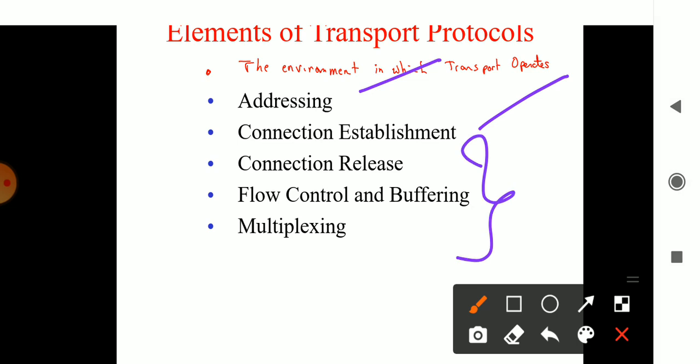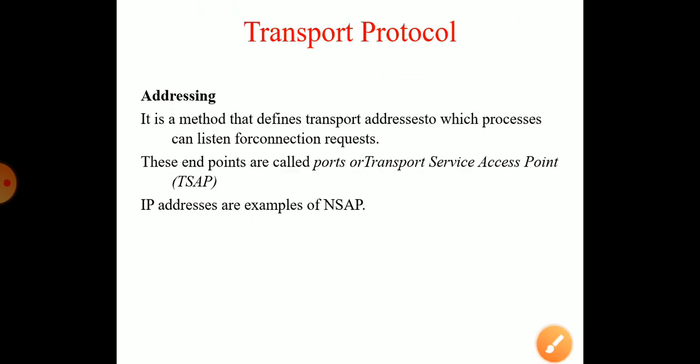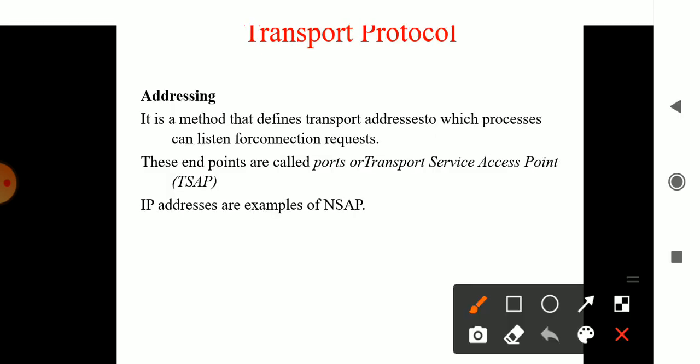Okay, so here, addressing. What do you mean by address? Already you know the meaning of address. Address is nothing but identifying from whom to whom I am sending the information. So it is important that it has an address. Address is nothing but the ports which communicate from one end to another end. You have different ports which get connected and they transport the information.